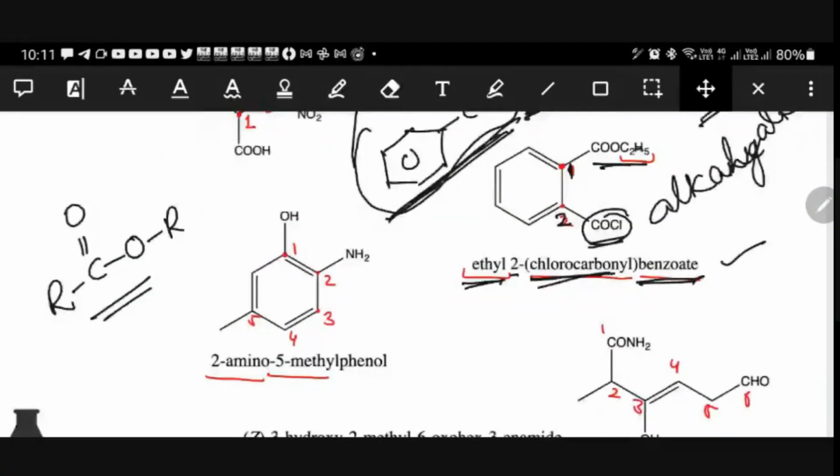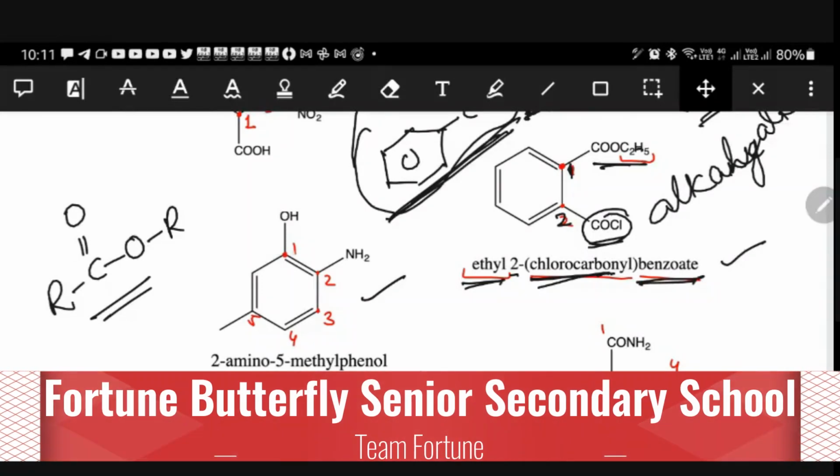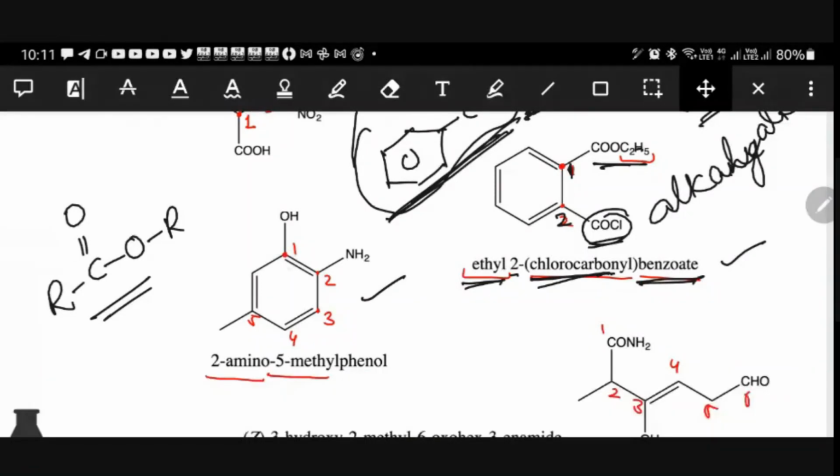See this example, please try. So here first priority must be given to what? Either OH or NH2. First priority has to be given to what? Alcohol or amine? Alcohol, exactly, right. So the first priority will be given to alcohol. So we'll start from here. 1, 2, 3, 4, 5, 6.